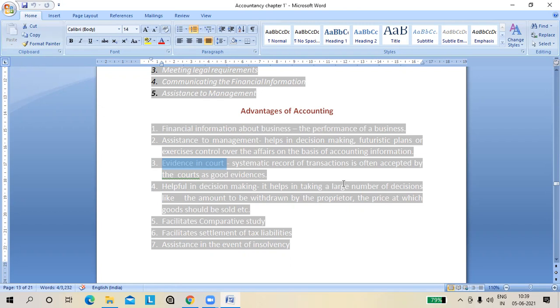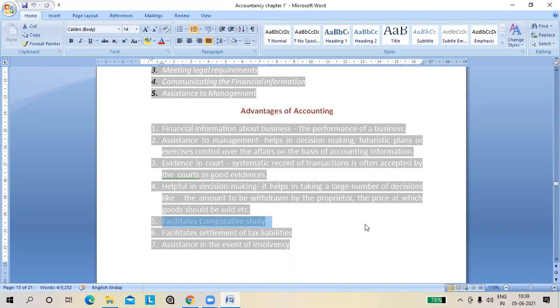In so many reasons, so many disputes arise in the business, and you can sort out these disputes through the accounts. So that works as evidence. Then number four, helpful in decision making. Again, I have already told you that management can take the decision through the accounts. अभी सेल घट रही है तो सेल को कैसे बढ़ाना है, तो उसके लिए डिसीजन लेना पड़ेगा। खर्चे बढ़ रहे हैं, खर्चों को कैसे कम करना है, उसके लिए डिसीजन लेना पड़ेगा। लेकिन खर्चे बढ़े वो कहाँ से पता लगेगा, अकाउंट से, ठीक है ना।